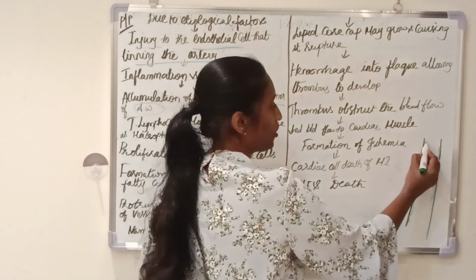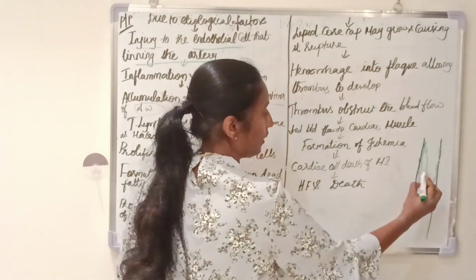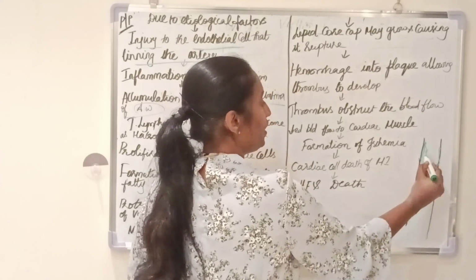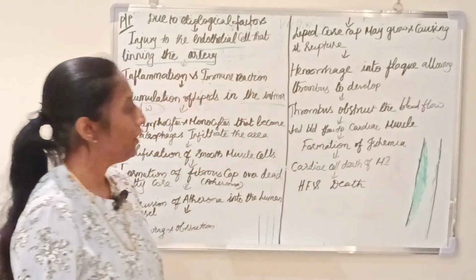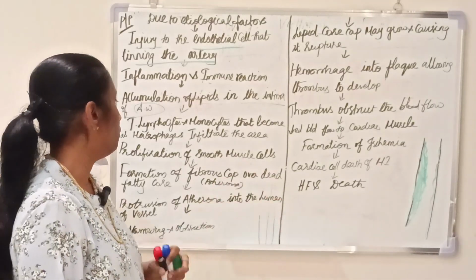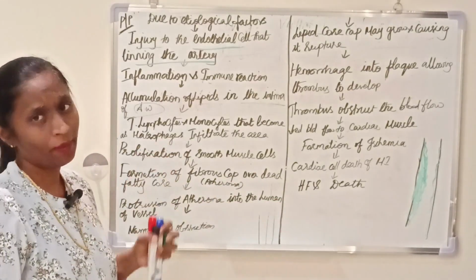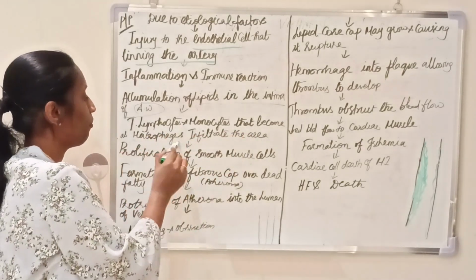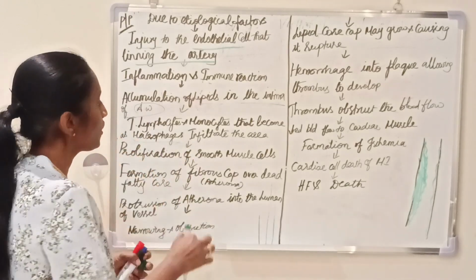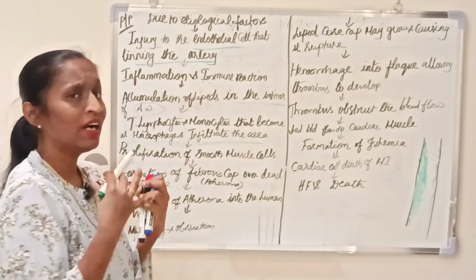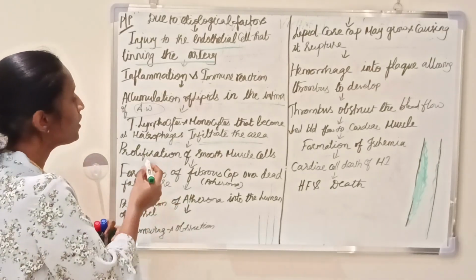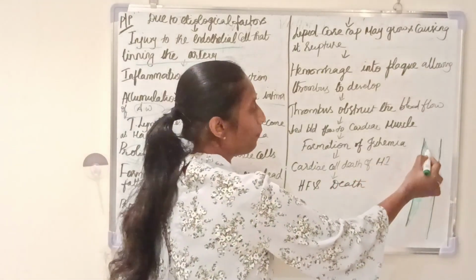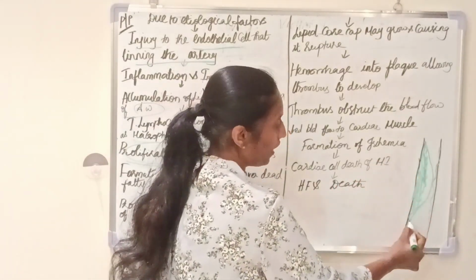Accumulation means it gets accumulated like this, in the intimal lining of the arterial wall. So the inflammatory process occurs, with T lymphocytes and monocytes that become macrophages. Macrophages means engulfing. They infiltrate the area and engulf the lipids. So this leads to the proliferation of the smooth muscle. Proliferation means it is developed. The smooth muscle gets developed.